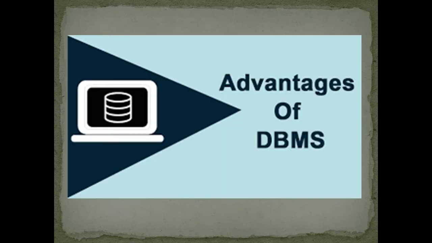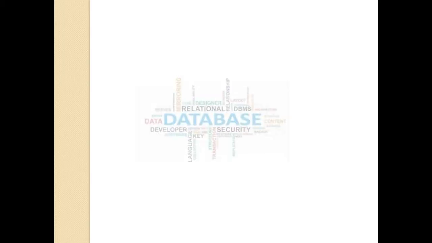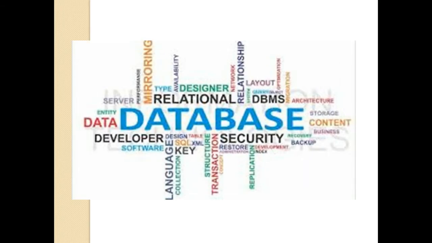Coming to the advantages of DBMS, that is, advantages of the database management system. Database management systems are used for various purposes: for transactions, for maintaining relationships between different tables, for security, for restore, for replication of data, for backup, for saving time, for saving storage, and many more things.